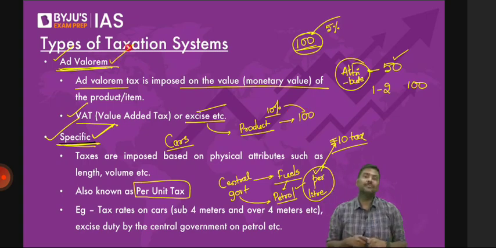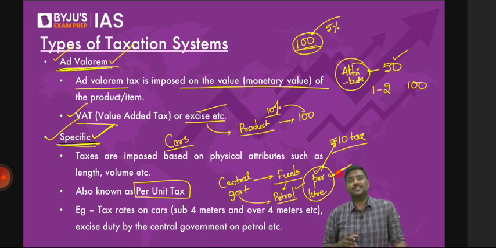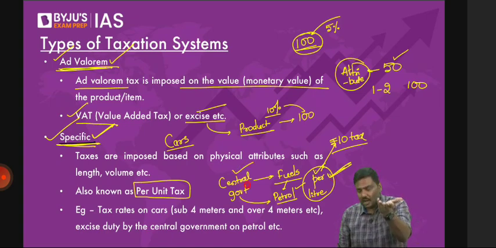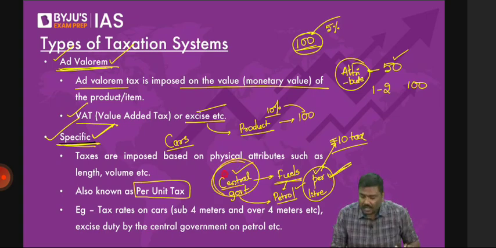Whereas if you talk about the fuel taxation, understand this carefully, the fuel taxes are per unit. Fuel taxes are per liter. That is also excise, by the way. The central government tax on fuels is also excise. So understand the logic here. Central government taxes on fuels are excise duties on fuels. Excise duty or excise tax on petrol.